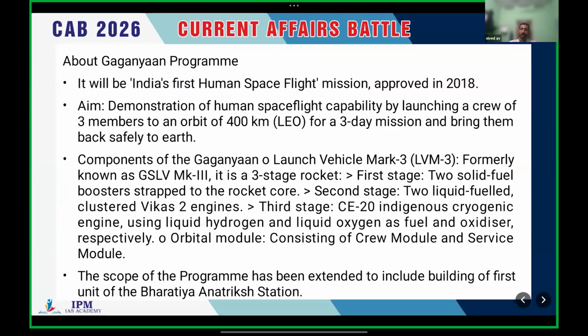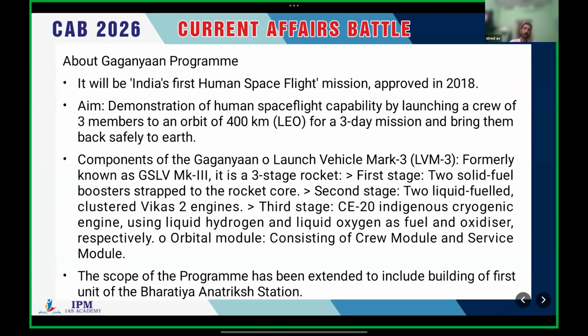So that's all about the International Space Station. This information is enough to deal with UPSC questions, whether prelims or mains. Clear? This is important from both prelims as well as mains perspective.